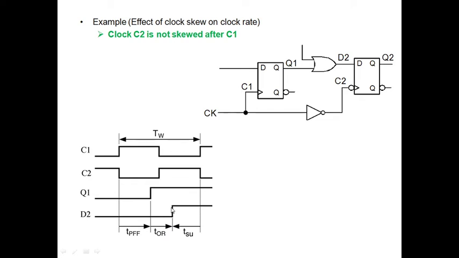And after that 0 to 1, next it is in one state, logic 1 state. As the clock is not skewed here, that means the inverter is not offering any delay. So I can find what TW is. It is nothing but the propagation delay of the first flip-flop plus the propagation delay of the OR gate plus the setup time of the upcoming flip-flop. So this will be the equation as the clock is not skewed. That means an inverter or some logical element, not exactly an inverter; any kind of buffering element is also acceptable.